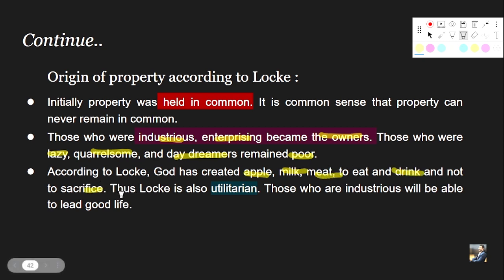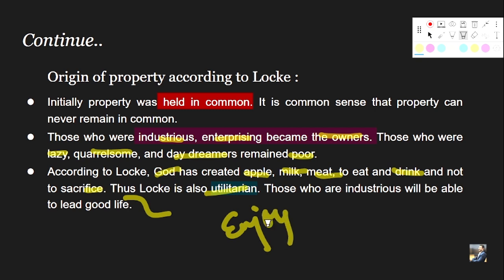sacrifice, right? This shows the utilitarian nature of Locke, right? Basically he is propounding the idea that the materialistic wealth is made to enjoy, right? He is giving that natural source, that is God has created apple, meat, milk, etc. to drink and not to sacrifice, right? What is symbolic here, right? He is saying that whatever materialistic wealth is, it is for enjoyment, right? Like property, it is not to sacrifice.